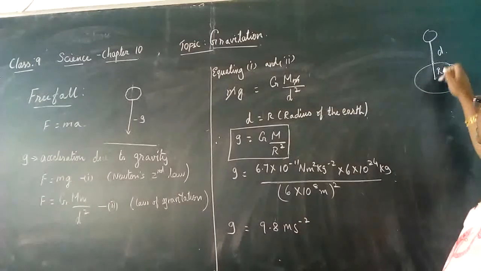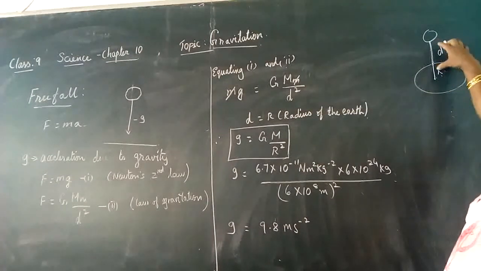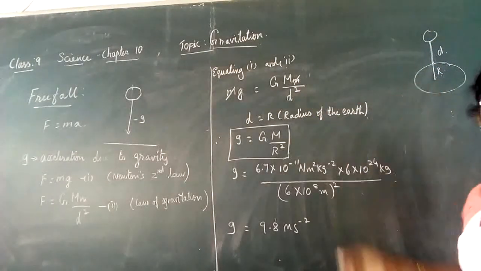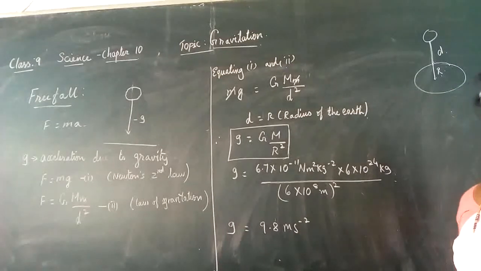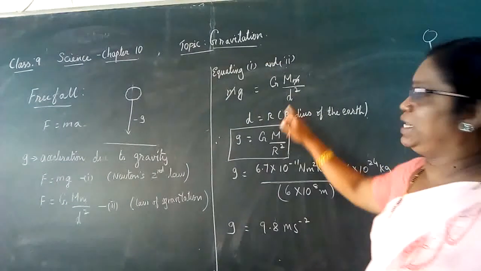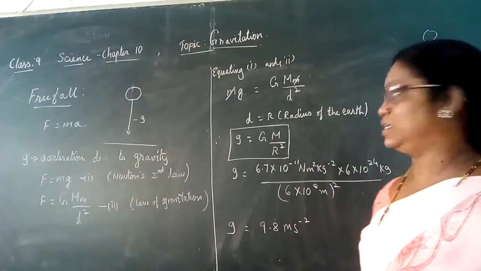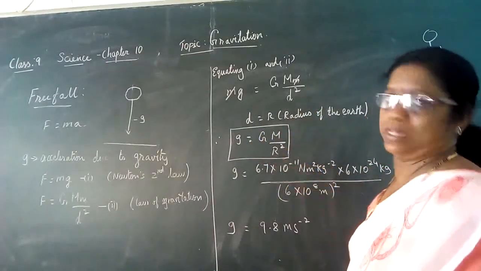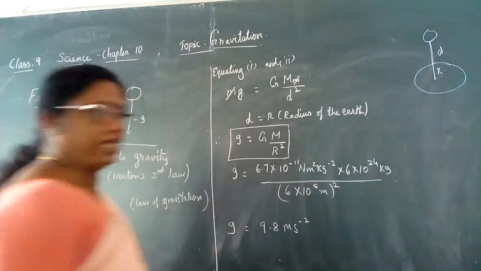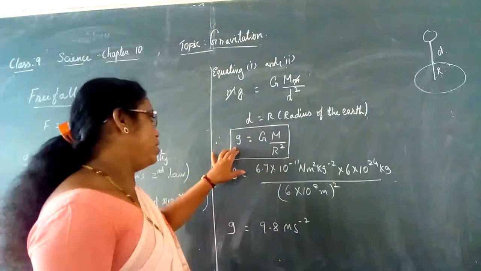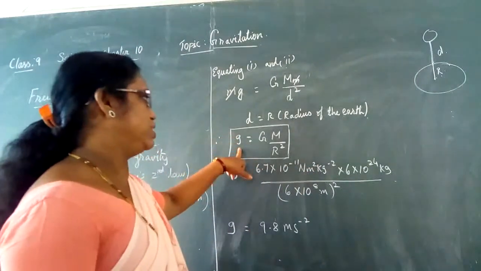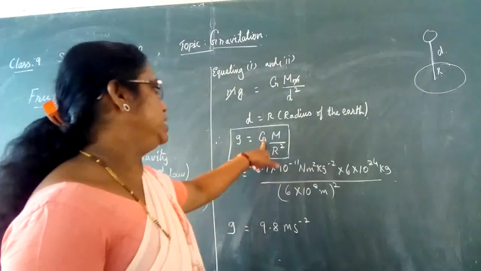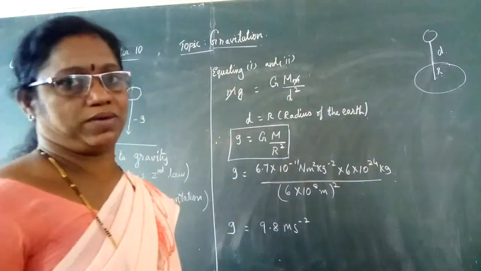This whole distance, the distance between the object and the center of the earth, is nearer to the radius of the earth. Hence, we are replacing d by r, the radius of the earth. We will get g is equal to GM divided by r square. Now, let us see how to calculate. So, we got the expression for acceleration due to gravity. g is equal to what? GM divided by r square.